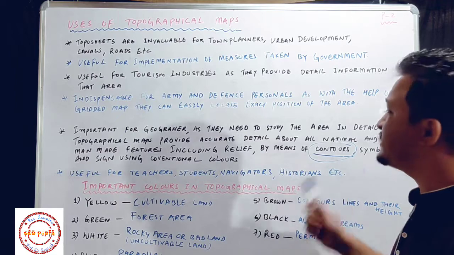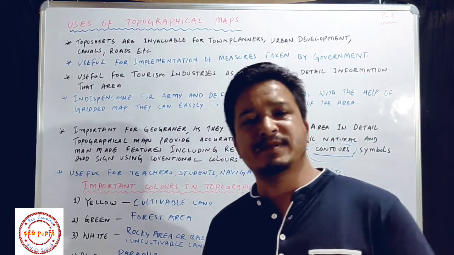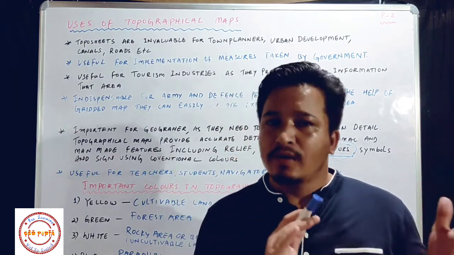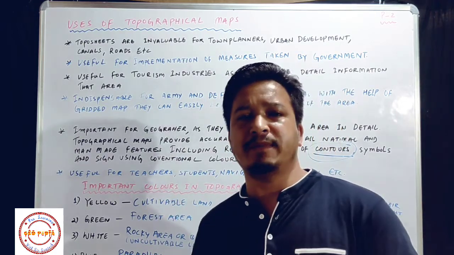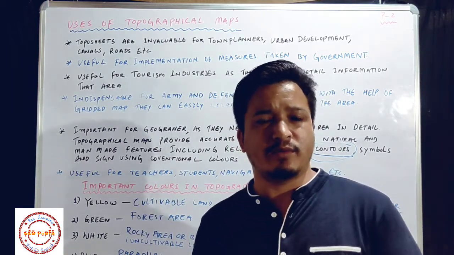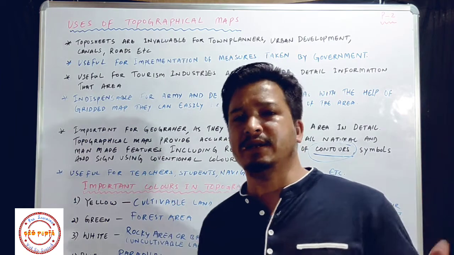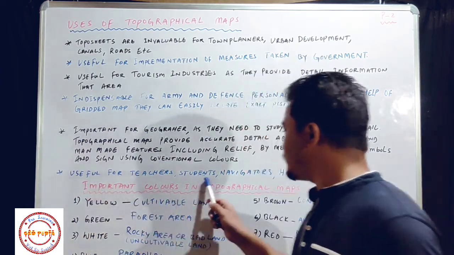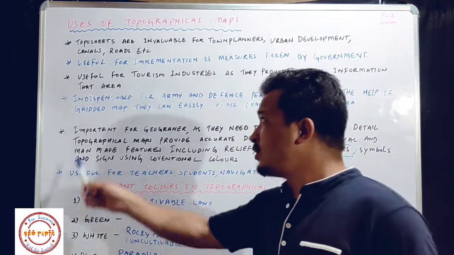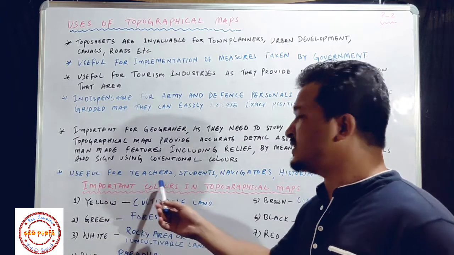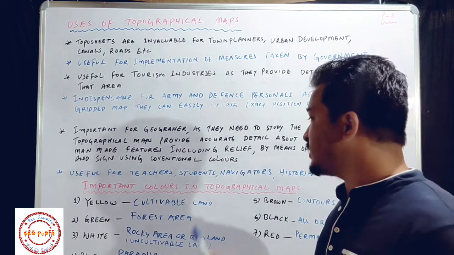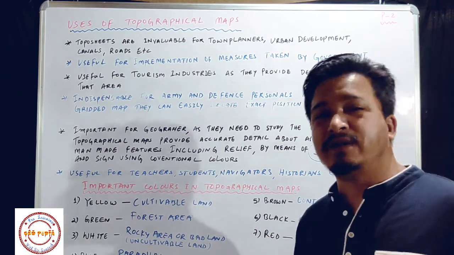So students, because of these things, these topographical maps become very informative maps for the people of every department. So that's why these maps are very important for all the departments that we have in our country or in any other country. Okay, useful for teachers, students, navigators, historians, etc. I already explained these things. Topographical maps are also important for the teachers. Yes or no? Because with the help of that map only they will teach their students, and students with the help of that map only will learn the things.